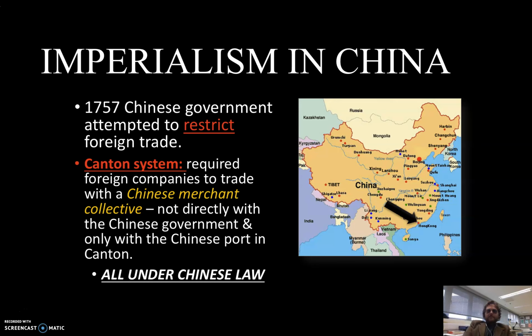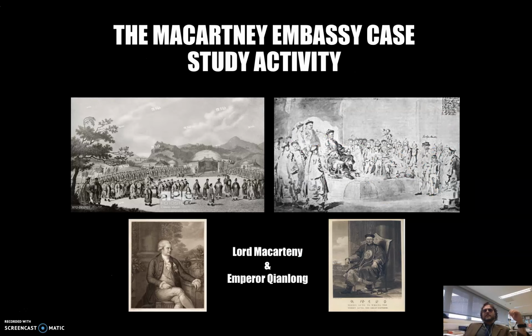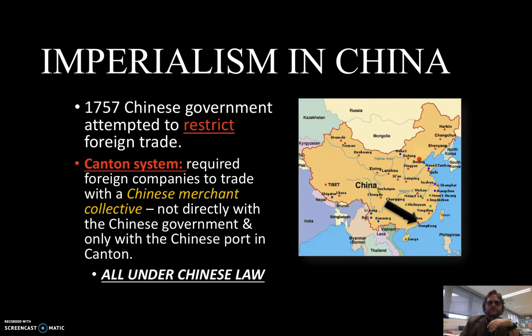All right. Which leads us to the McCartney Embassy case study activity. Lord George McCartney was sent over in an embassy from England. King George was like, hey, we want you to go over. Now here's what's key. Let's flip back for a second. In 1757, the Chinese government attempted to restrict foreign trade by implementing this Canton system. So all of a sudden, one of the cash cows that the British government has is getting restricted.